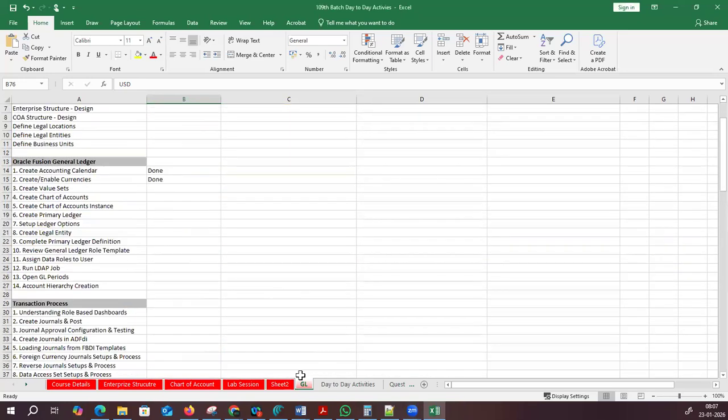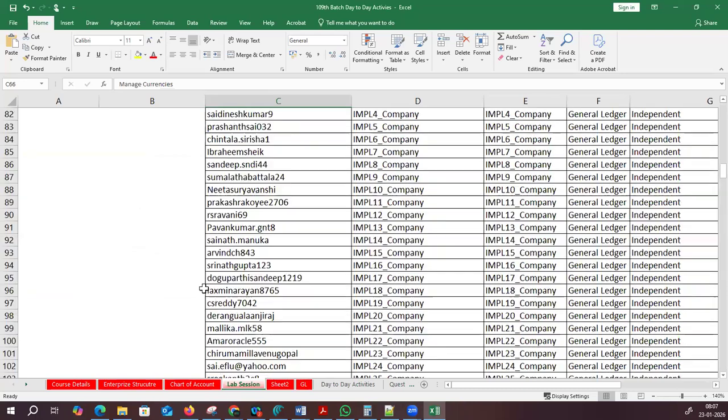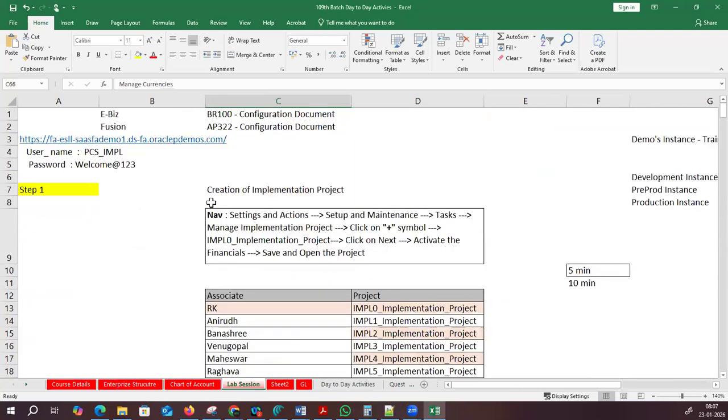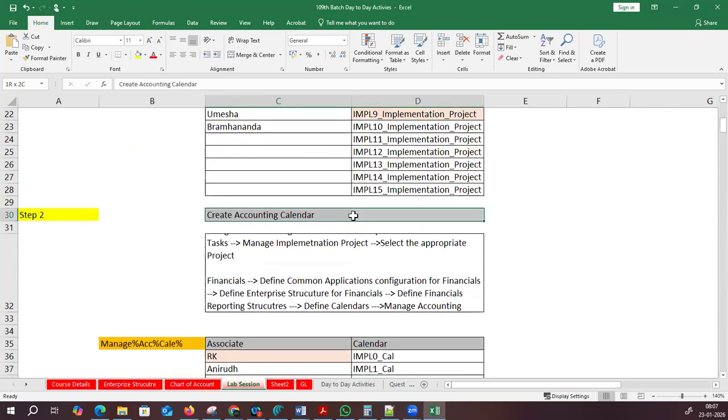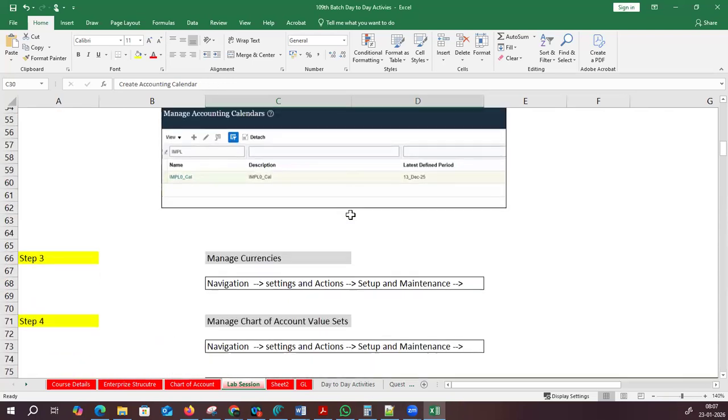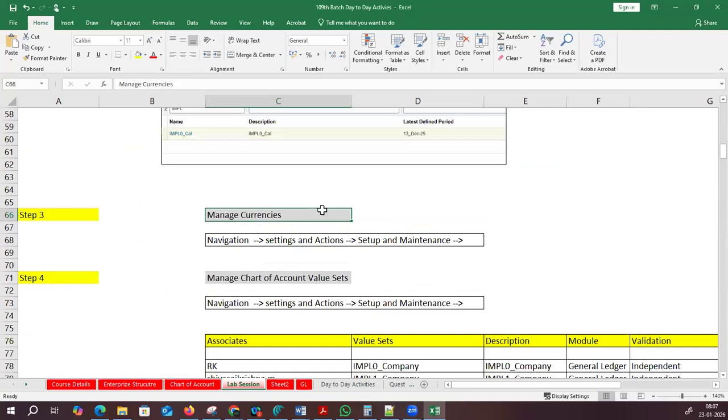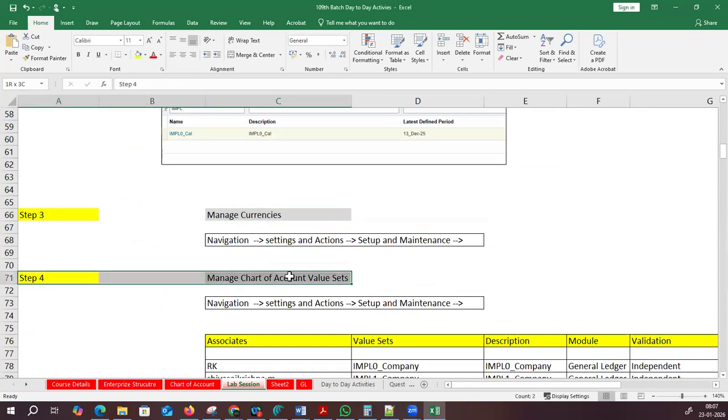In the last session, we conducted a lab session and started creating the implementation project. We have created the accounting calendar, and we have also gone through currencies. So we now have a fair idea about currency and calendar. Next, the fourth step is the chart of account. Let me discuss the chart of account in detail and show you how the process works.